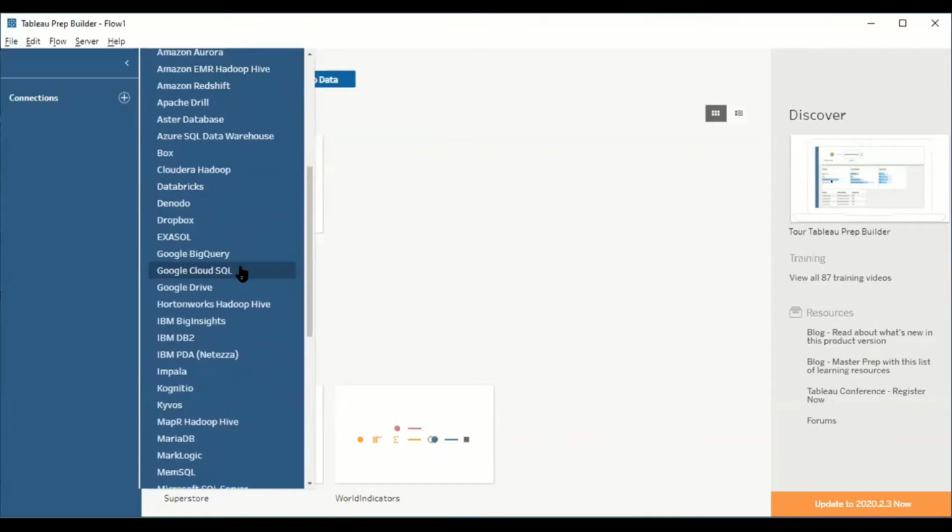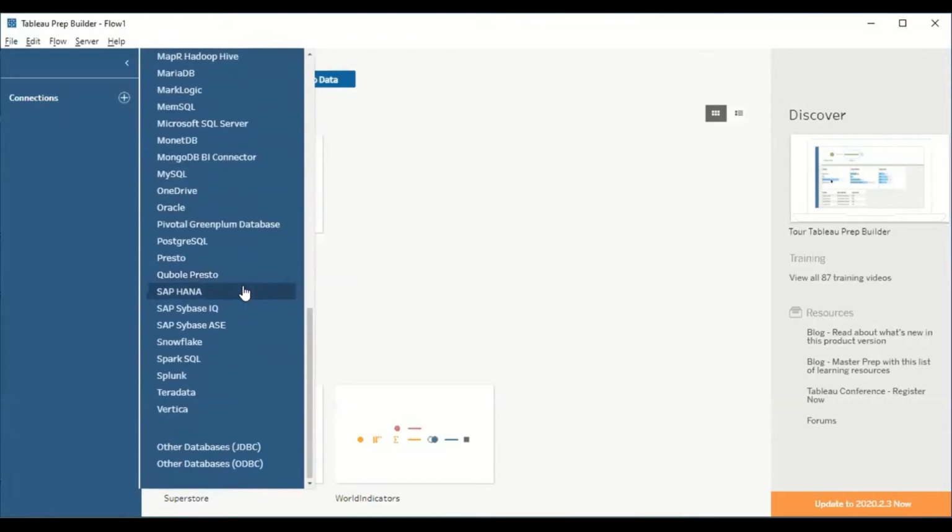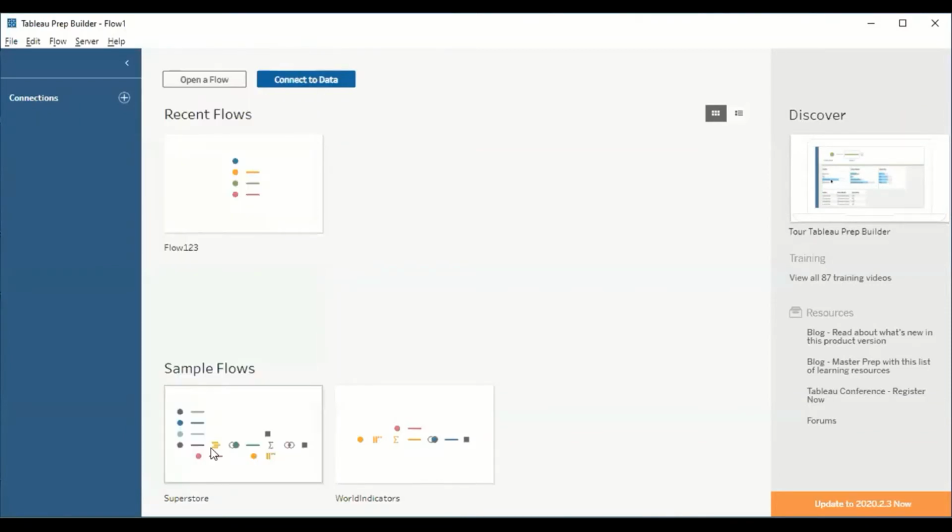But in common practice, what I have seen, data will be stored using JDBC or ODBC. If you take legacy systems, most of the data are stored in JDBC or ODBC. So to extract the data in all these 46 different databases, just hit on this link.